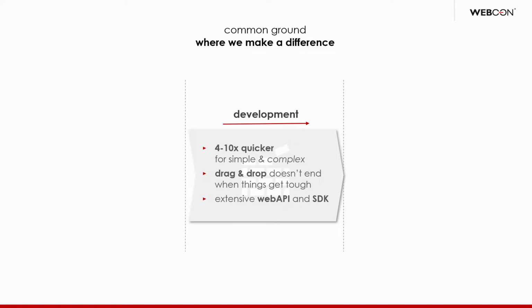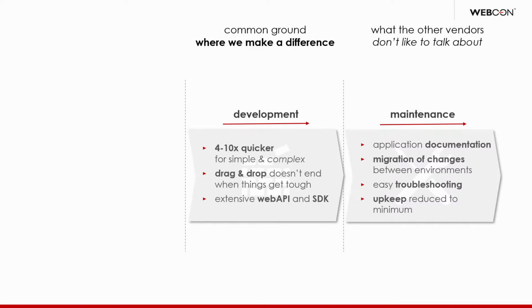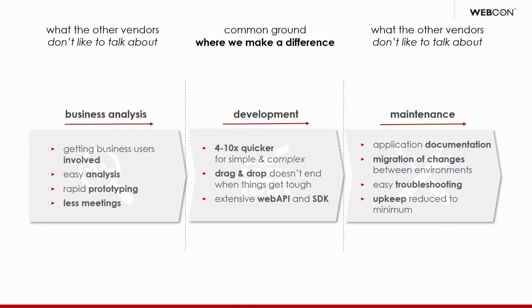But then after that comes the maintenance, the not so sexy part of delivering an application, but a very, very important part. And if you have low-code applications being built and then afterward IT can't maintain it and it turns into a stability and maintenance nightmare, then that is not going to be a successful implementation of your low-code business process. So that is the one end of the spectrum.